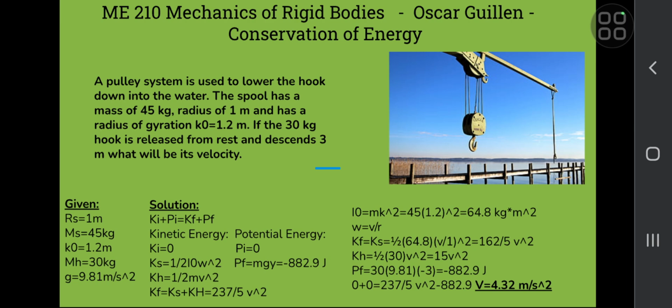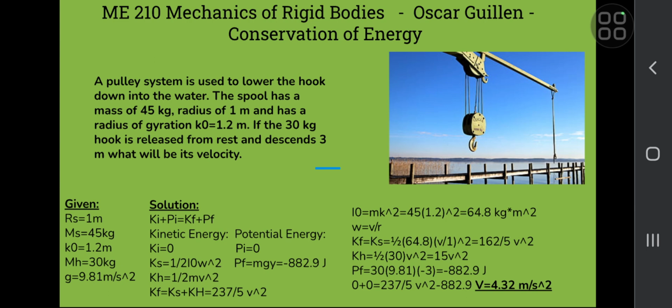The spool has a mass of 45 kilograms, a radius of 1 meter, and has a radius of gyration equal to 1.2 meters. If the 30-kilogram hook is released from rest and descends 3 meters, what will be its velocity? On the right, we have a picture of the situation, the pulley connected to the hook. Our given information is taken directly from the problem.